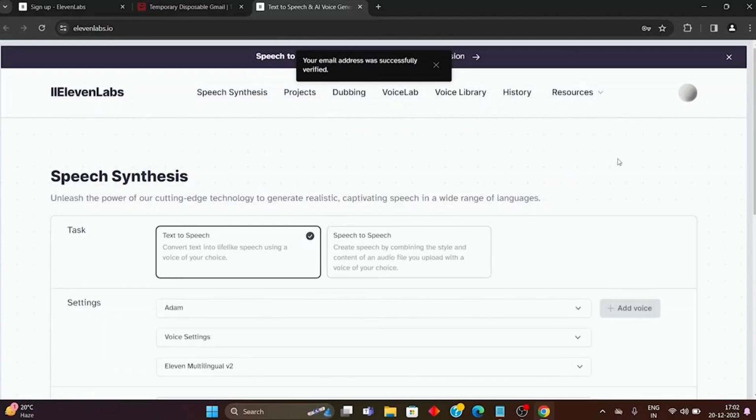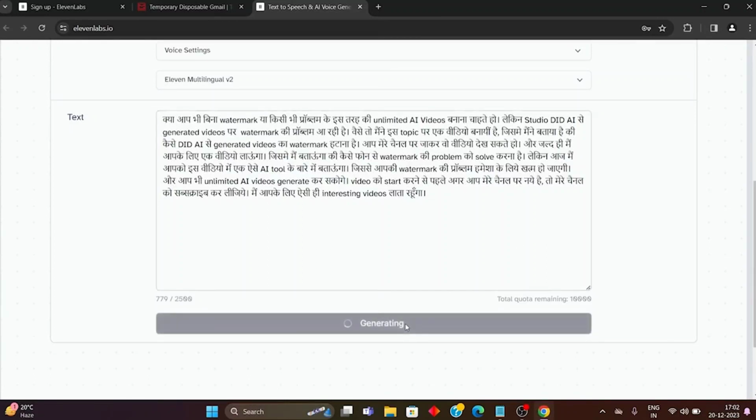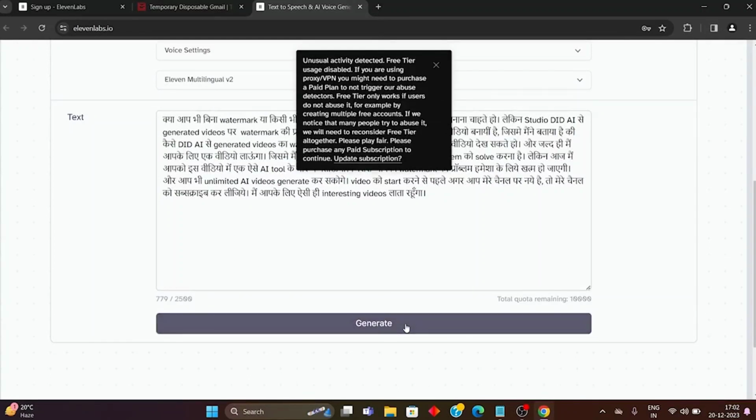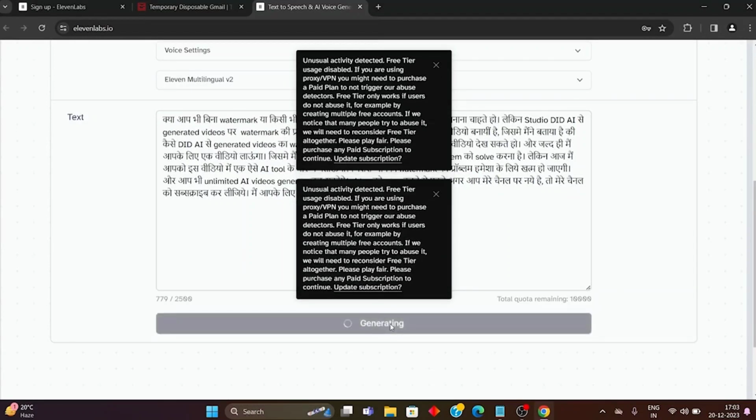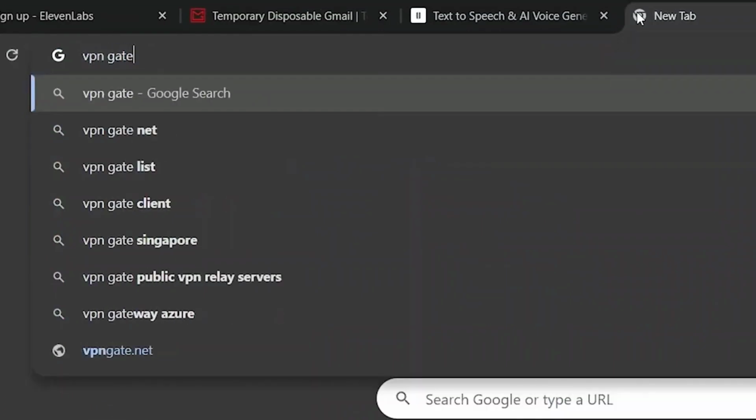But now I have put a script that is in Hindi and English mix, and I'll just click on generate. So when I click on generate, you will see there's this note written like unusual activity detected and free trial. It's a very long note, you can pause and directly read it, and I'll also tell a solution about it. But before moving on to the solution, I just want to have a small talk with you.